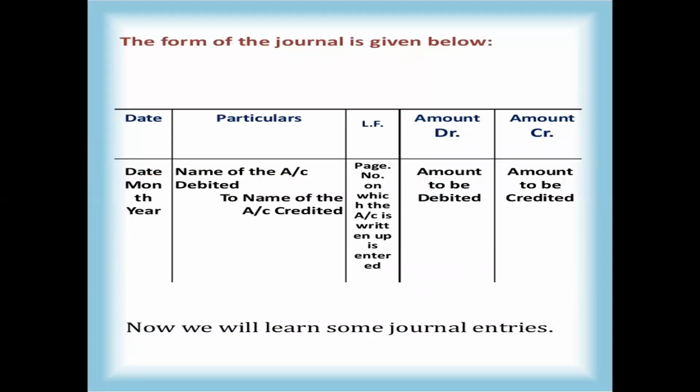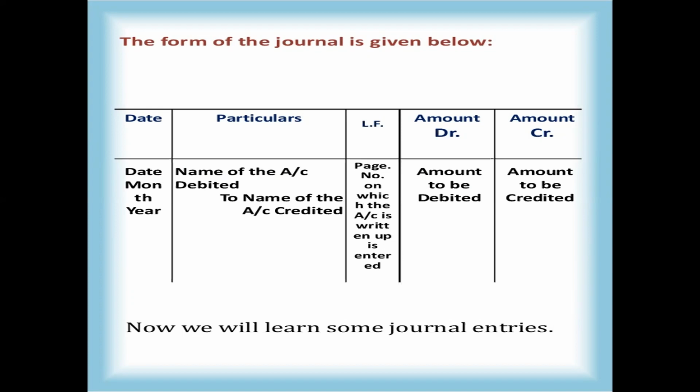And here, how to write this in this format. See, first is the date, month and year. They will give that in the problem, so you can mention it, and then write the particulars. Here you take two different accounts, one is the debited account and the second is the credited account. First you write the name of the account which is debited, and on the next line you write the name of the account which is credited. That is what you mention in the particulars.